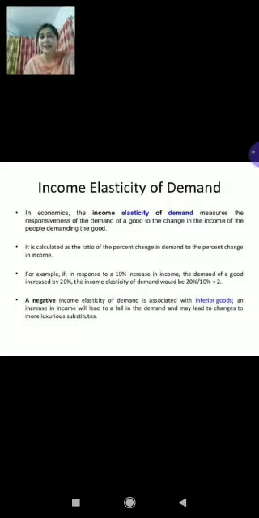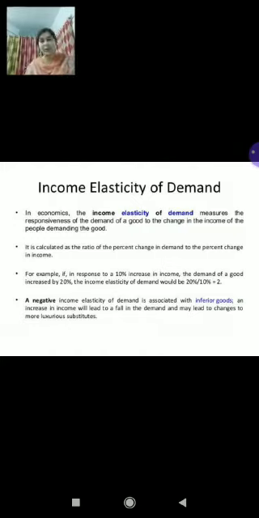Children, you know that in the slide also it is written, in economics, the income elasticity of demand measures the responsiveness of demand of a good to the change in income of the people demanding the good. It is calculated, as I told you, as percentage change in quantity demanded divided by percentage change in income. Now, according to the changes in income, we are measuring the effect on demand. That is, whenever income is changing, what effects come on the demand, we are measuring this here. Right? So, on the basis of this, income elasticity of demand can be of three types.